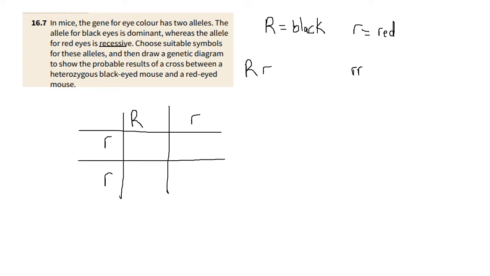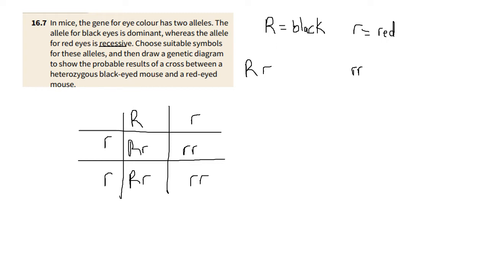They are basically predictive measures. They're basically trying to show you what the chances are of obtaining certain phenotypes. So let's say, for example, we're going to cross this R and this R. So here we have capital R and small r. This R times this R would be small r, and we repeat the exact same thing again, and then we have capital R, small r, and then we have small r and small r.